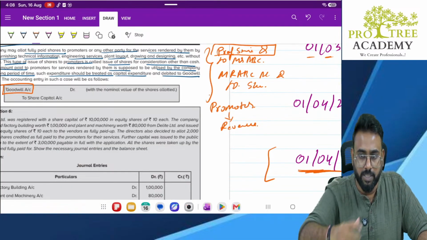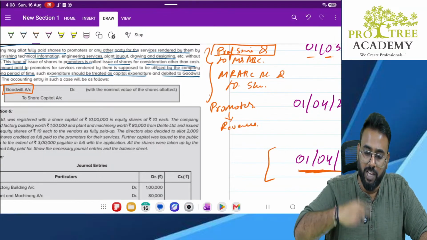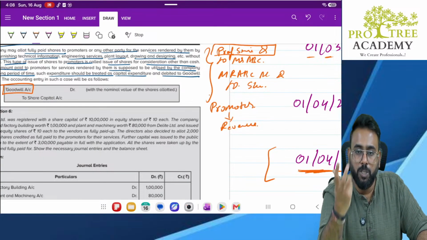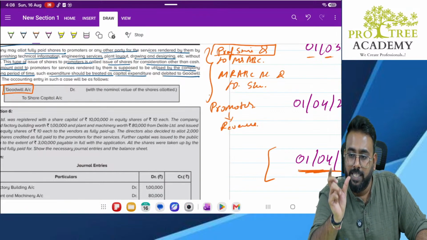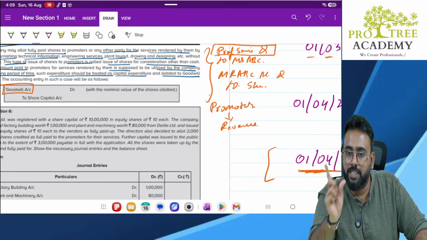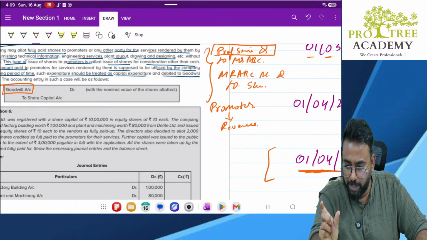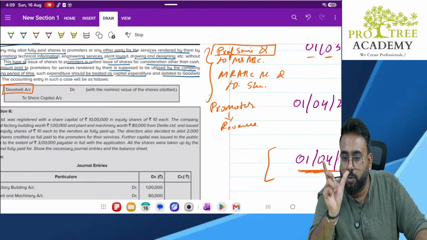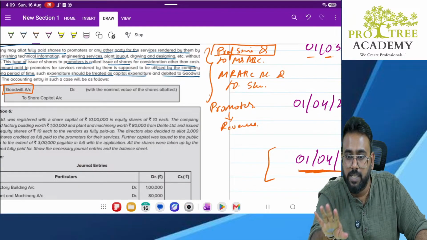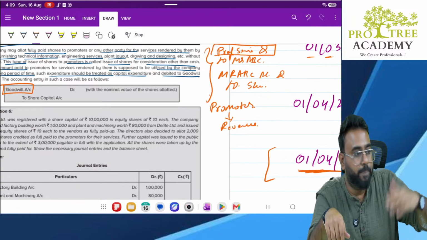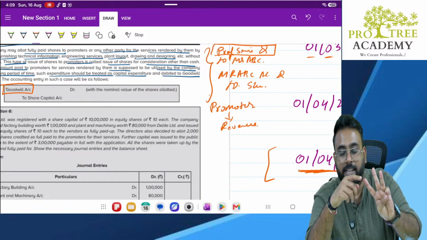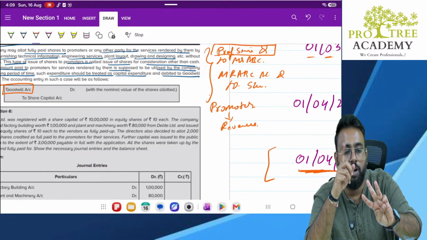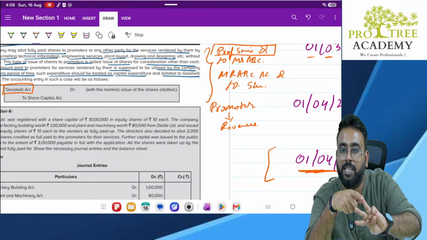Now, don't you think this service which I am providing to the company is a kind of promoter service? That is, I am a promoter but a professional, so I am giving service to the company and the company is using it, right? But don't you think this service is usually used for more than 1 year? Whenever you make any expenditure and the benefit is for more than 1 year, you usually call it an asset, or it can be prepaid expenses, or it can be deferred revenue expenditure.